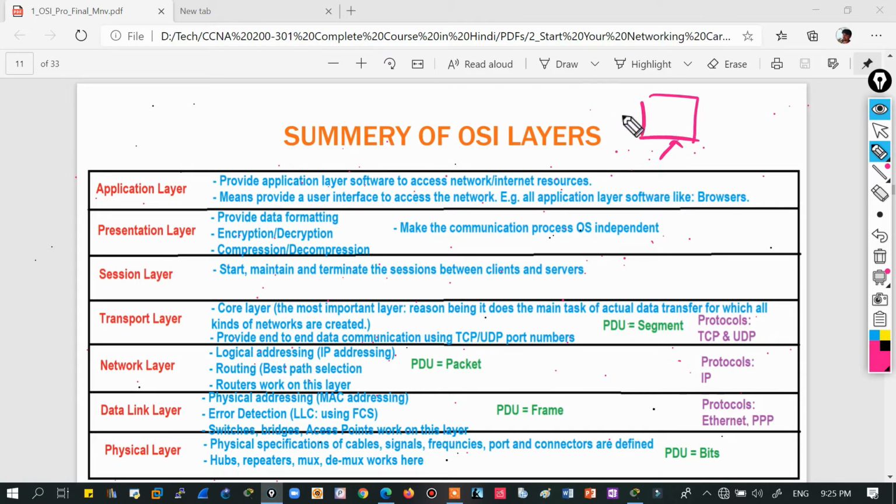First of all, to run the internet, what will I need? I will need a browser. Yes or no? Yes. So on which layer of the OSI model does the browser work? It is the application layer, as the name tells me. The browser is application layer software. See, there are three types of software. Let me tell you.